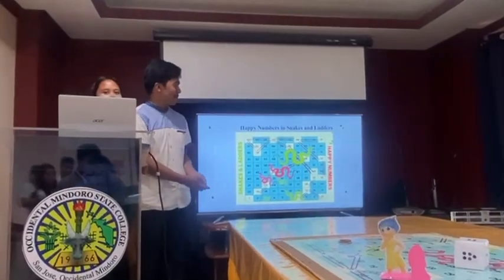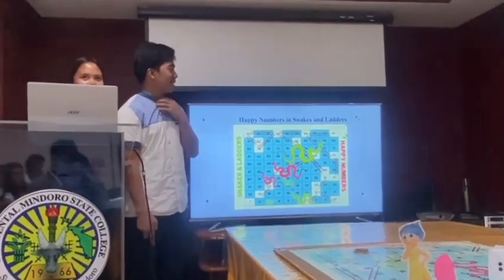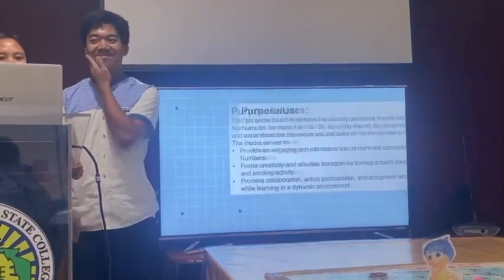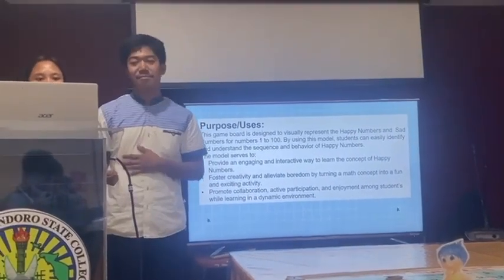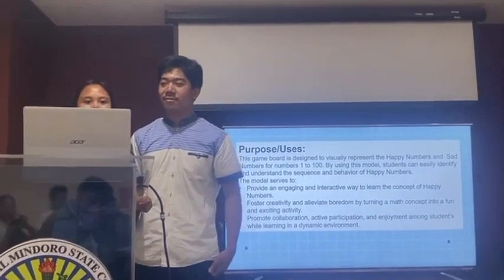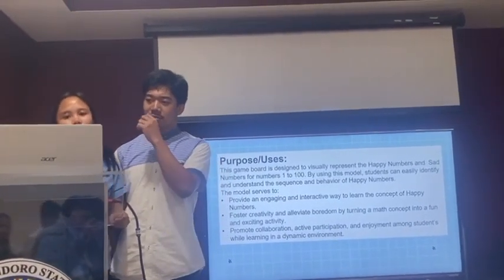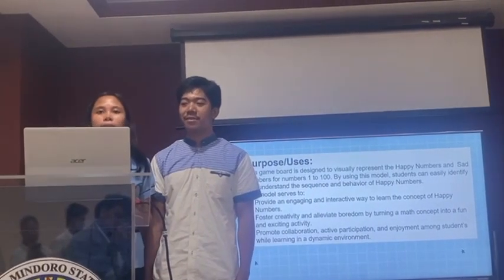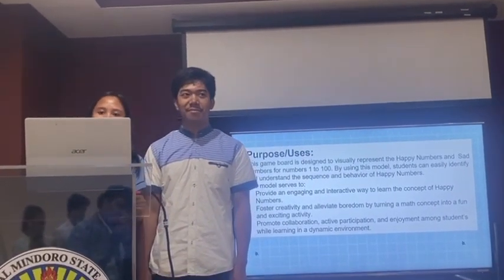So this is our model, happy numbers in snakes and ladders. The purpose of this game board is designed to visually represent the happy numbers and sad numbers from 1 to 100. By using this model, students can easily identify and understand the sequence and behavior of happy numbers.